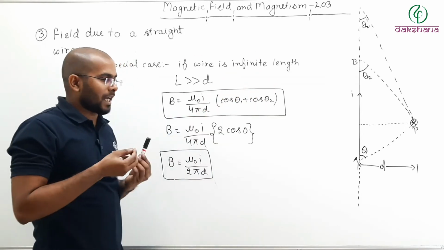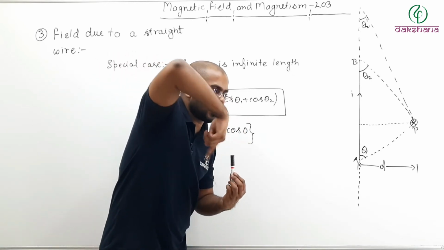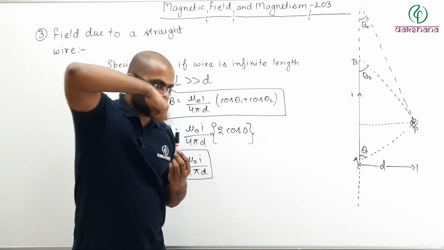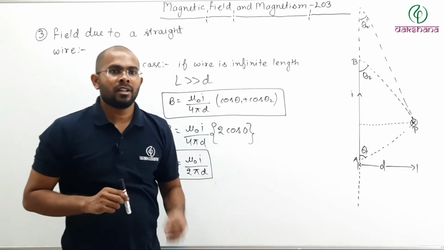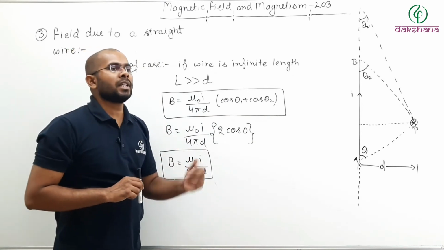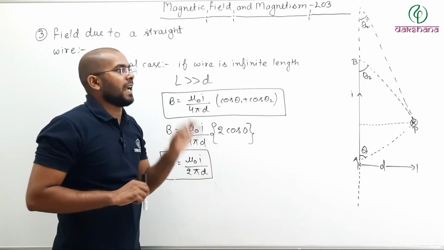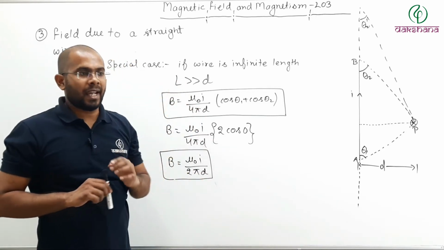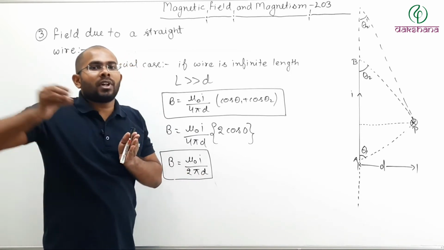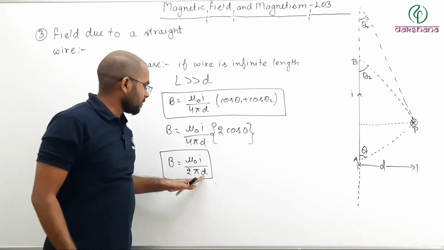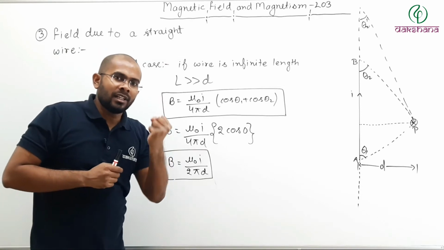So if you want to draw the magnetic field lines around a straight current carrying conductor, what will be the shape of those field lines? The shape of those field lines will be concentric circles with the center at the wire. And if you want to know the strength, then as you move away from the wire, as the value of d increases, the strength of magnetic field decreases.